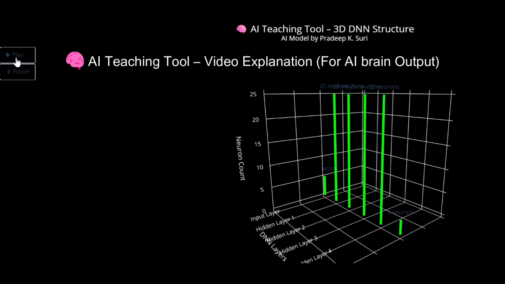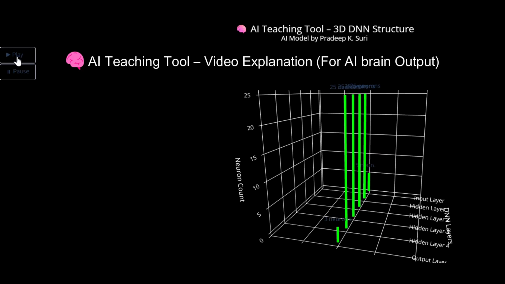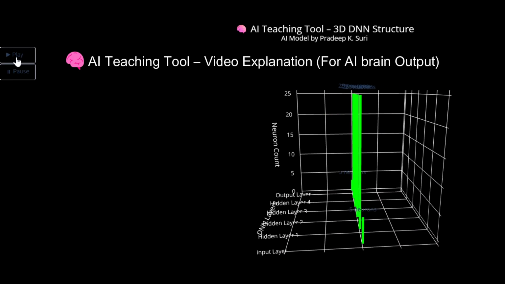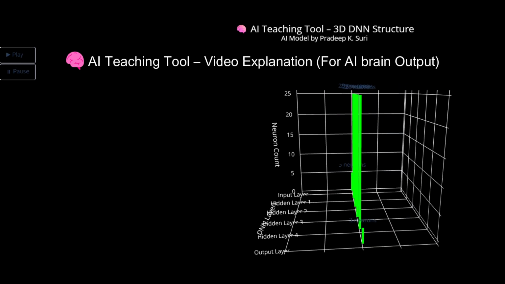Blue book example teaching script. Imagine each bar is a part of the brain. The input side collects senses like vision or sound. The tall middle layers are where deep thinking happens, like recognizing faces or traffic signs. Finally, the last bar makes a decision, like stop or speak. The rotation helps us see that AI isn't just left to right, it's spatial, layered, and deeply connected.